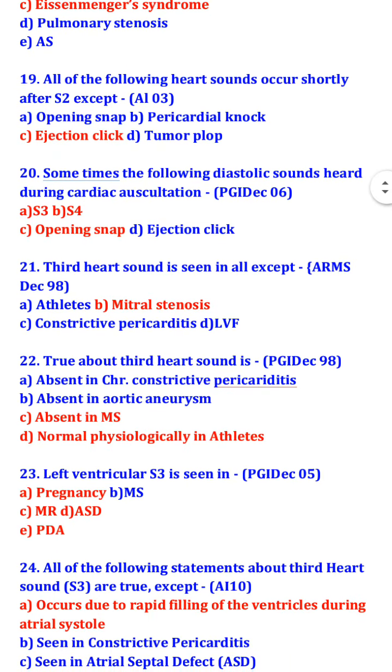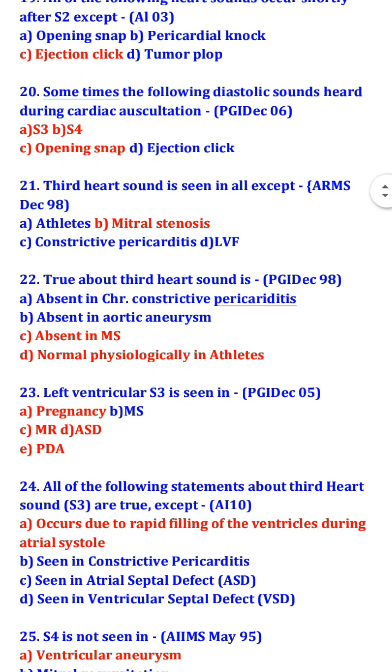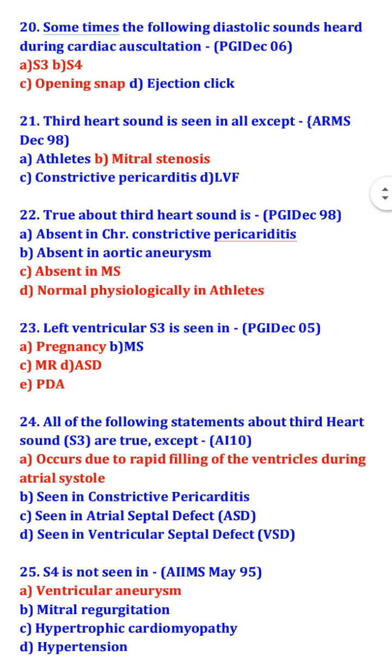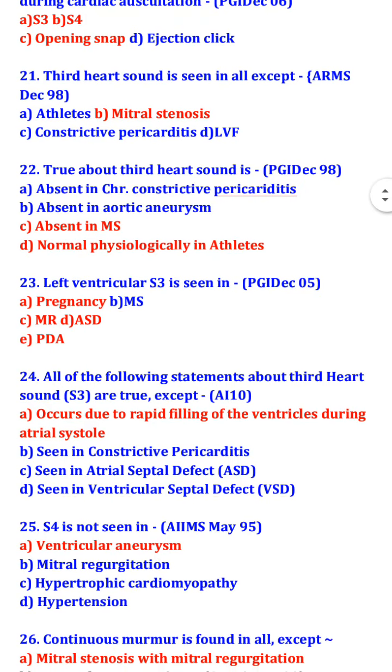Third heart sound is seen in all except mitral stenosis. So third heart sound is seen in athletes, in constrictive pericarditis, and in left ventricular failure. True about third heart sound is that it is absent in mitral stenosis and normal physiologically in athletes. Left ventricular S3 is seen in pregnancy, mitral regurgitation, atrial septal defect and patent ductus arteriosus.